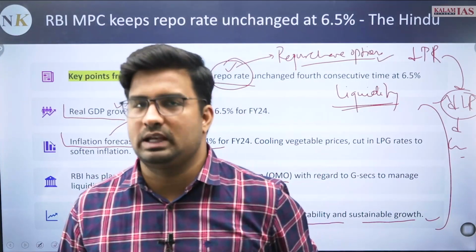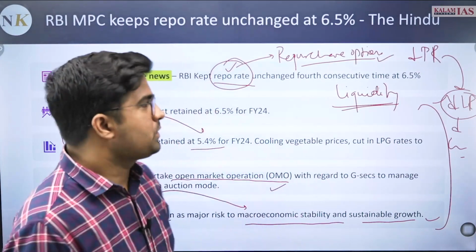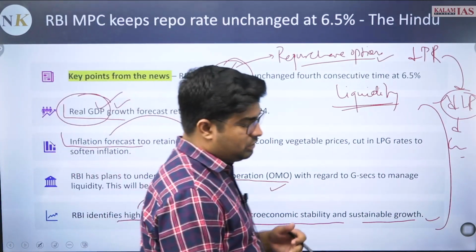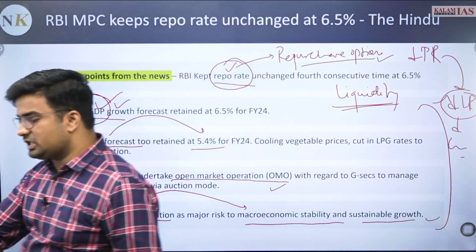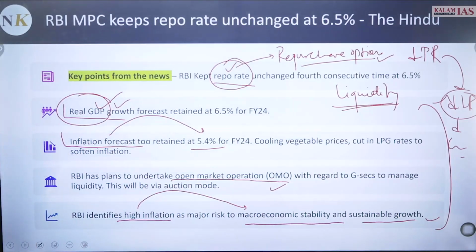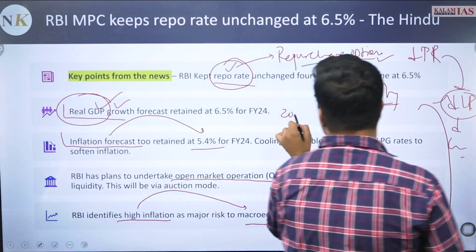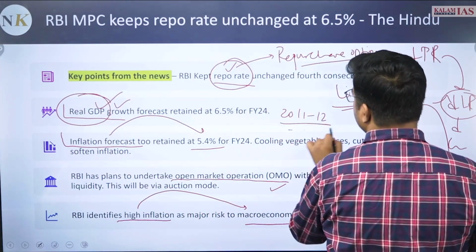So these are the two segments from the repo rate aspect. Now the real GDP is a GDP which is based on the base year where the inflation is being adjusted. इन्फ्लेशन को एडजस्ट करेंगे तो रियल जीडीपी होगा, और बेस ईयर होता है, रेफरेंस ईयर होता है, that is 2011 and 12 at the moment.